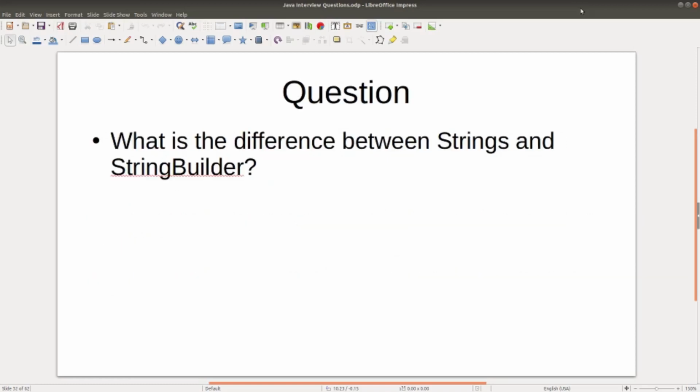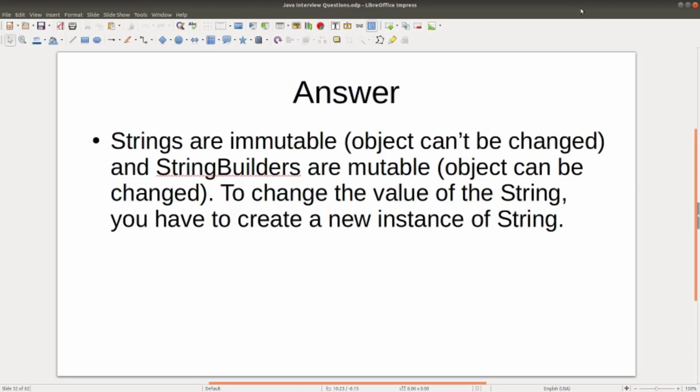Question: what is the difference between String and StringBuilder? Strings are immutable, which means the object cannot be changed, and StringBuilders are mutable, which means the object can be changed.